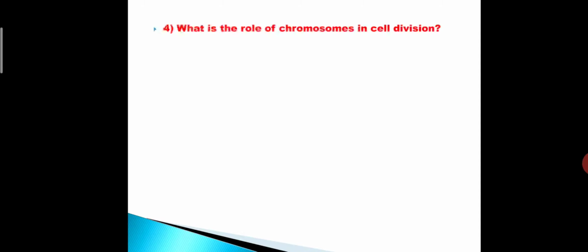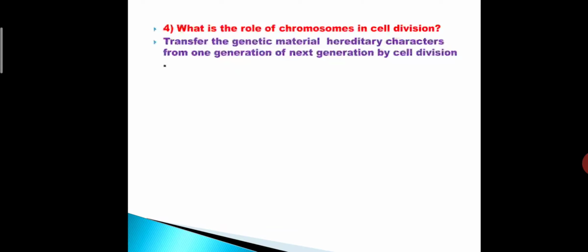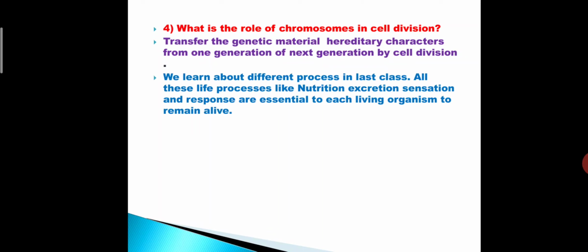What is the role of chromosome in cell division? Here the transfer of genetic material, hereditary characters from one generation to the next generation by cell division is the role of chromosome in cell division.